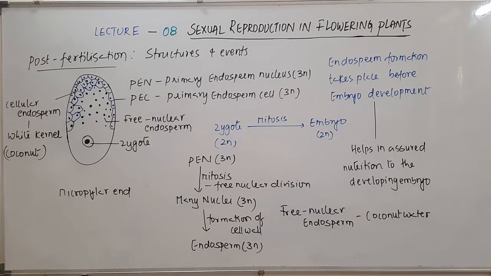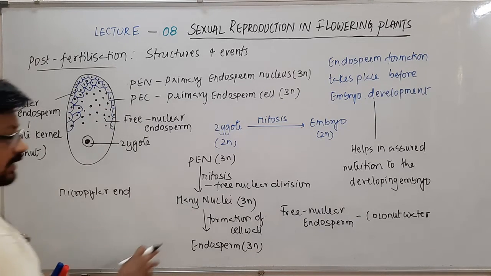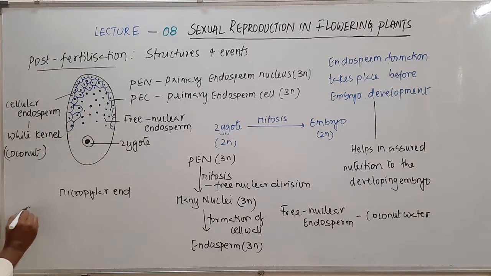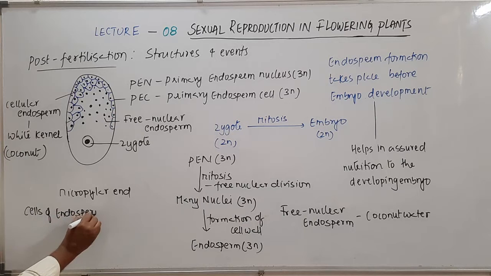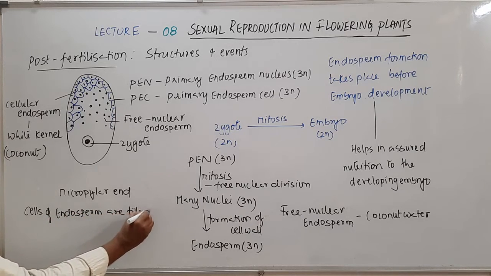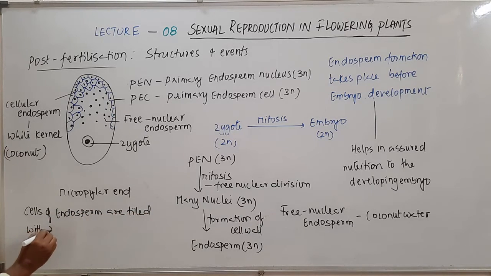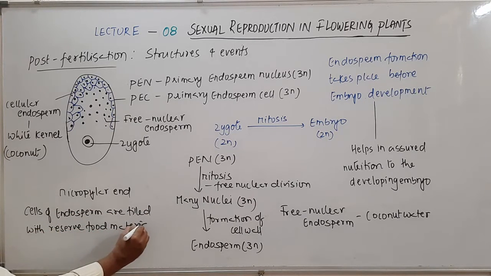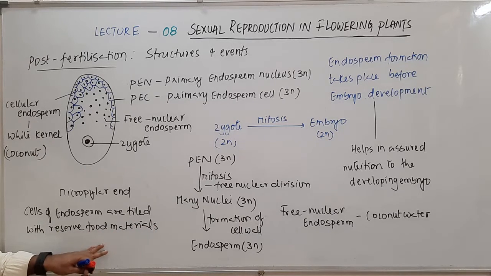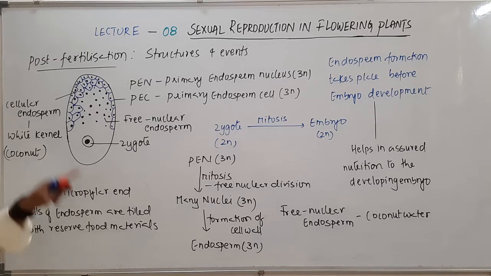Now the cells of this endosperm will have a lot of reserve food materials, or they are filled with reserve food materials. So that's the point here, which will act as the nutrition, or I say the food, to the developing embryo.